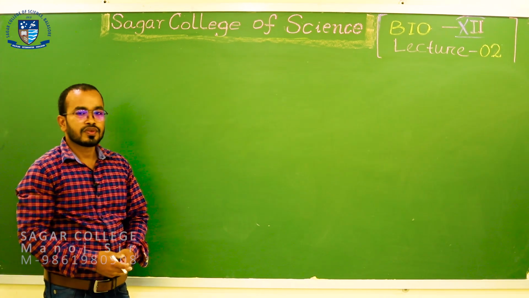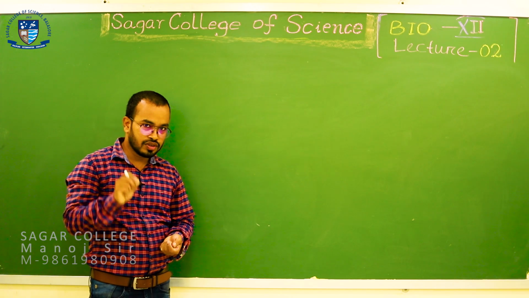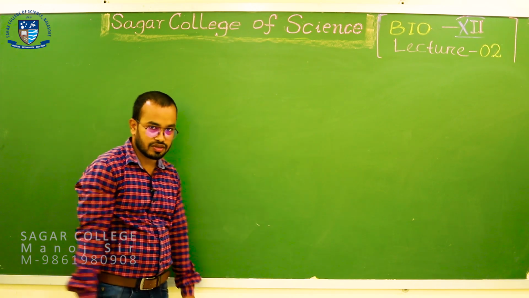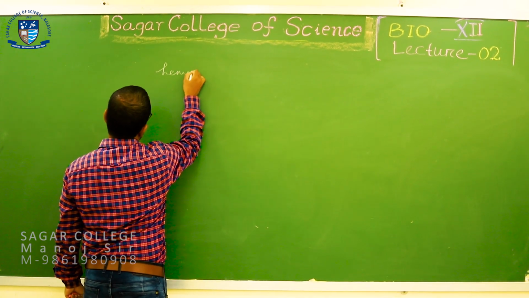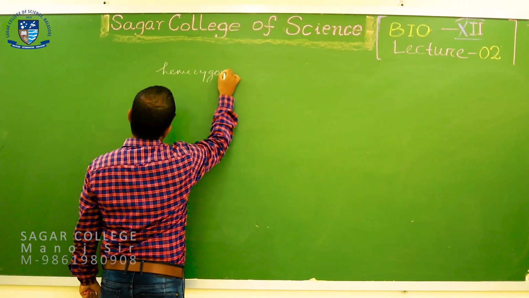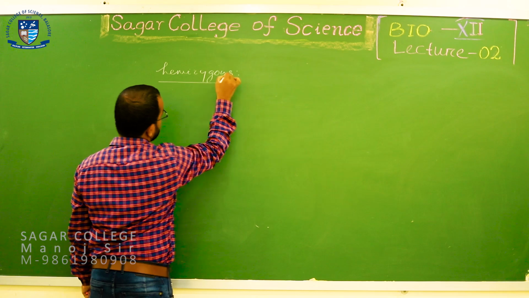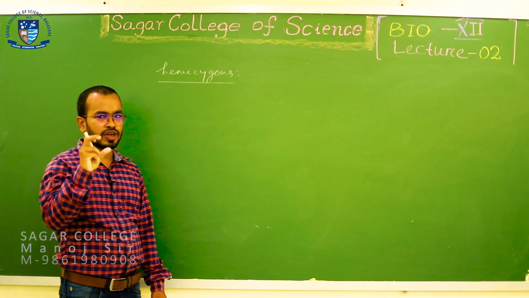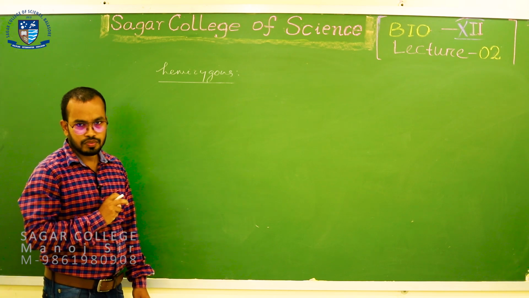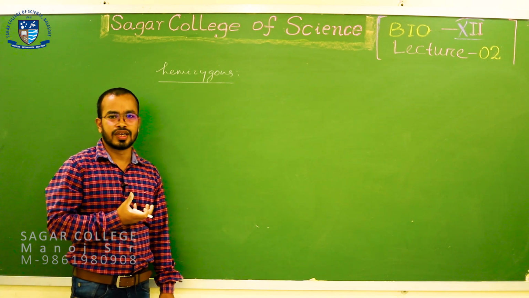Okay guys. So, one more important term is called hemizygous. Hemizygous means what? The word hemi means half. That means the zygosity is not complete here.